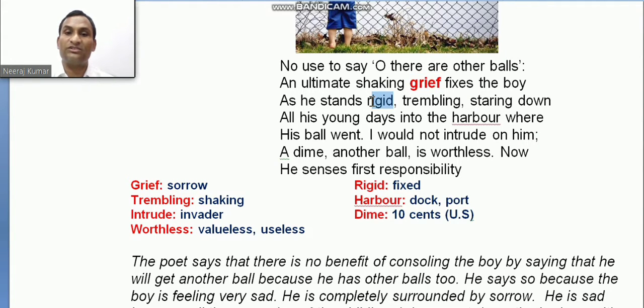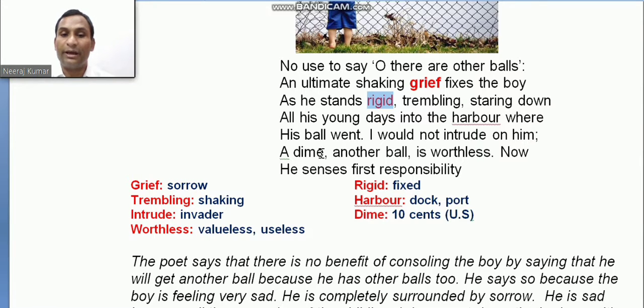Rigid means fixed, without moving. Next is trembling, shaking, and harbor, port. And intrude: he was not intruding on him, he was not disturbing him.